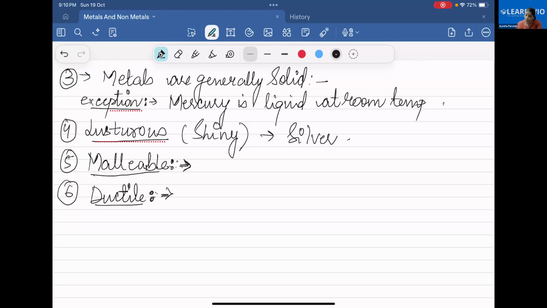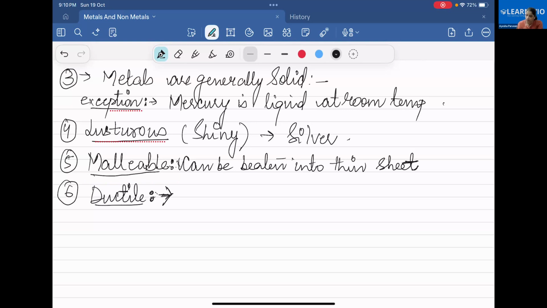They will not break, but they can change into thin sheets. Malleability: metals can be beaten into thin sheets.